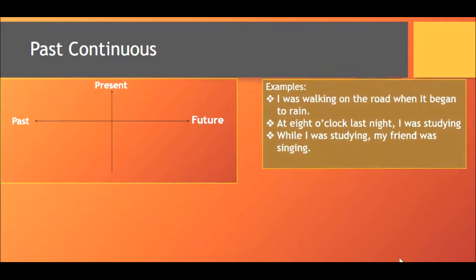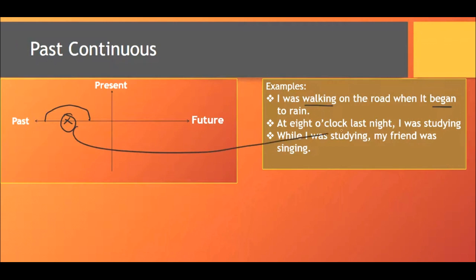Now look at some examples. The first example I have taken is: I was walking on the road when it began to rain. So here we have given two actions. First one is walking and another one is began. So the action of walking was in progress when the action of rain happened. This action is began, and this action is walking.